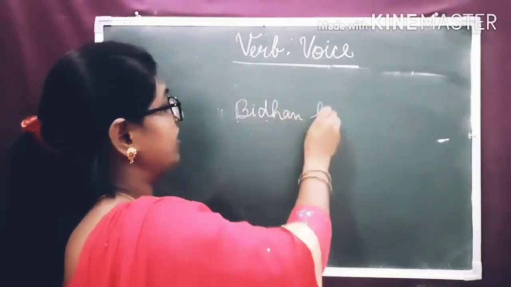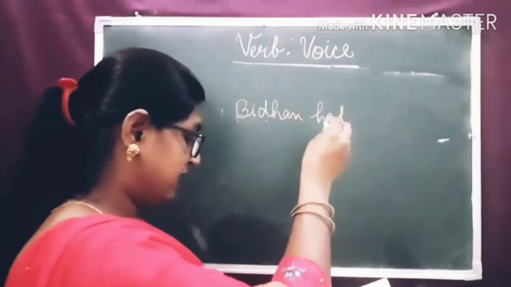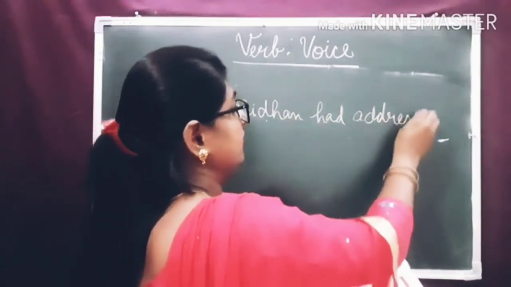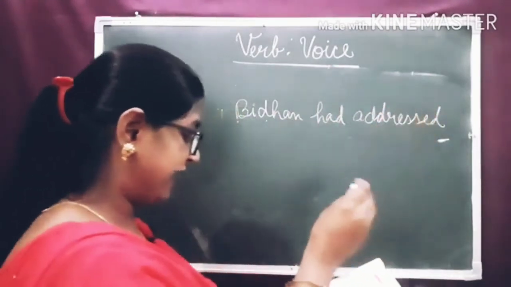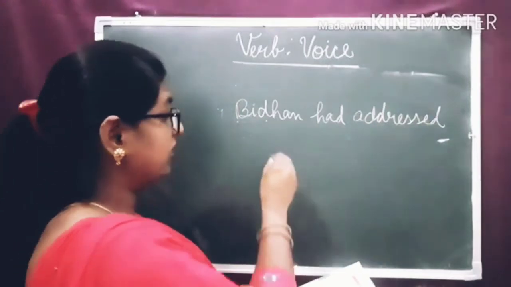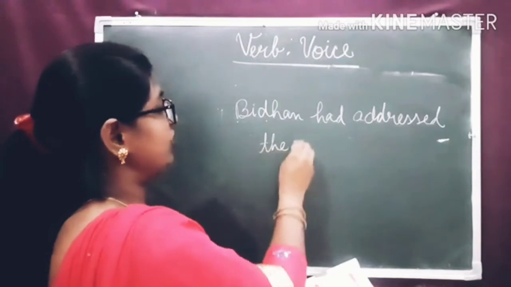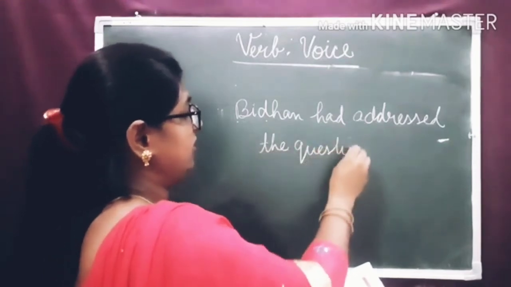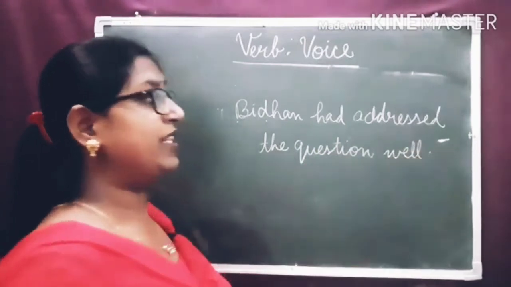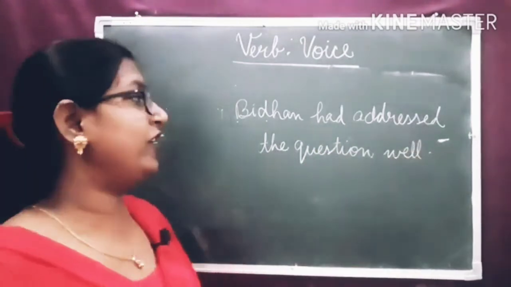Bidhan had addressed the question well. Bidhan had addressed the question well.